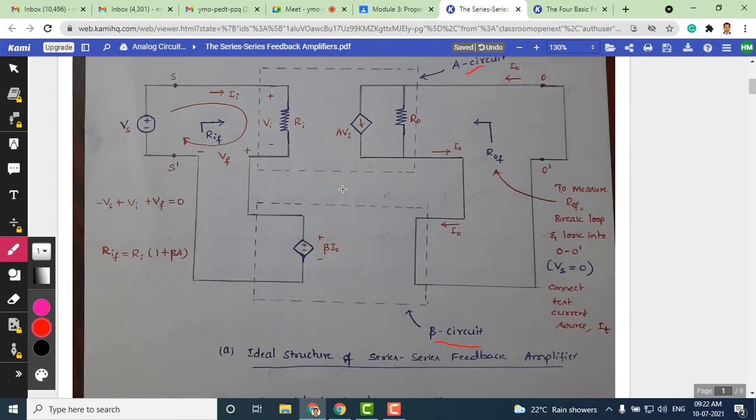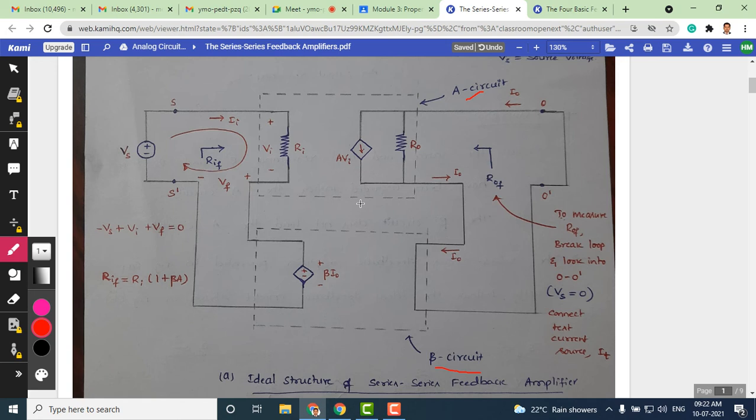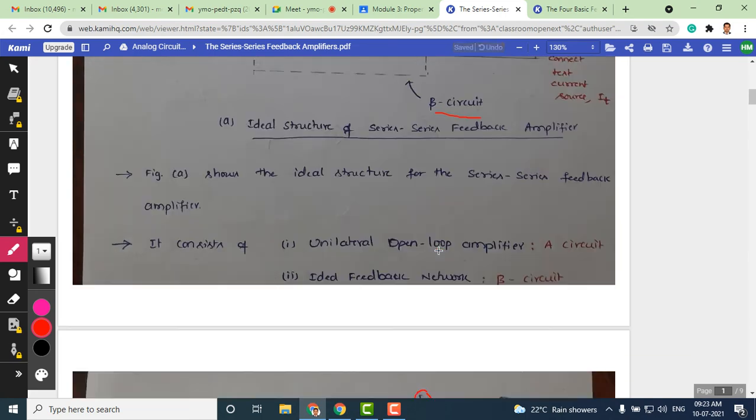As you can see here we have a loop, right? So this is a loop what you see here. This is one block, this is another block, and there's a loop here because the output and the input are connected.